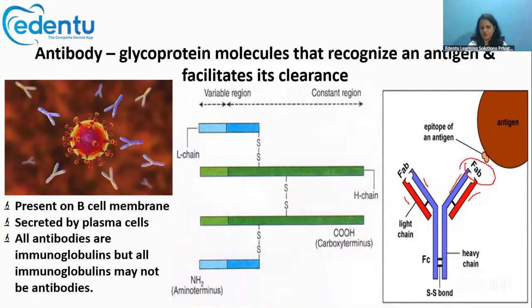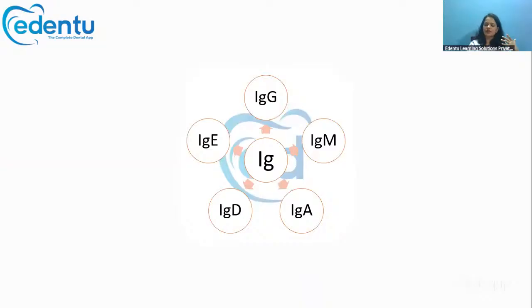That is called the FAB. This is the antigen binding portion and this is the crystallizable portion, called the FC. These heavy chains and light chains are bonded together by disulfide bonds. At one end we have the FAB portion and at the other end the FC portion. The heavy chains can be of different types: gamma, mu, alpha, delta, and epsilon.